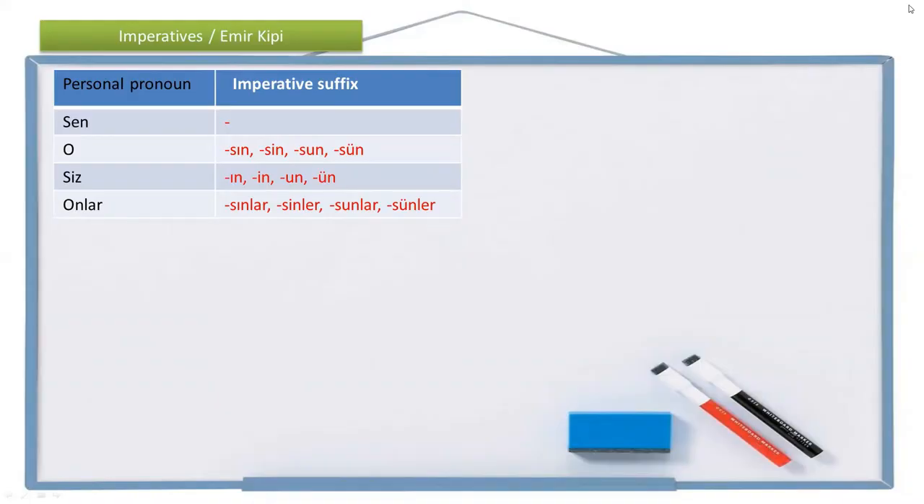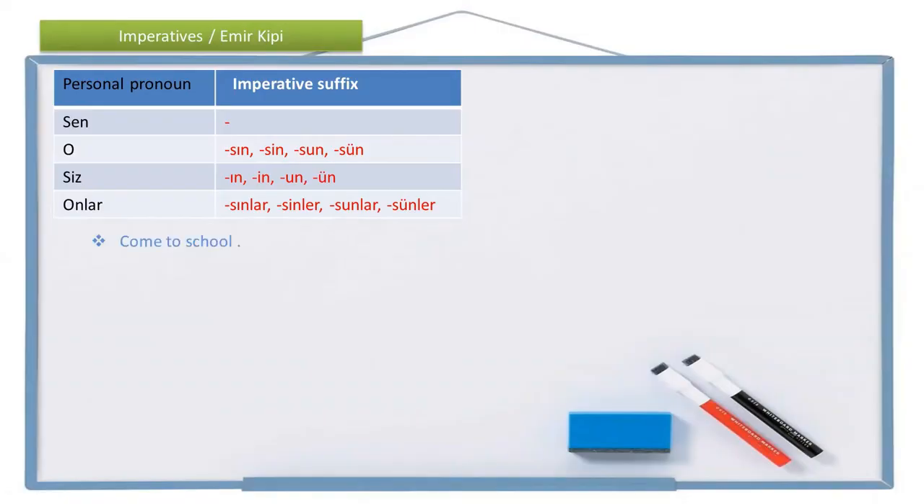For the person pronoun o, he or she, the imperative suffix is sın, sin, sun, or sün, which alternates according to four-way vowel harmony. And for the person pronoun you plural, siz, the imperative suffix is ın, in, un, or ün, again alternating according to four-way vowel harmony. And lastly, for the person pronoun they, onlar, the imperative suffix is sınlar, sinler, sunlar, sünler, again alternating according to four-way vowel harmony. Now let's start with an example.